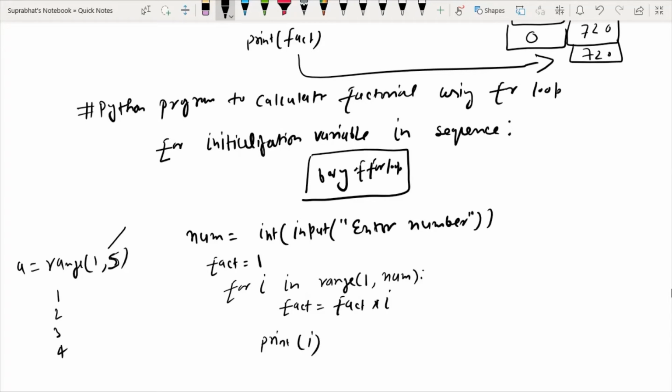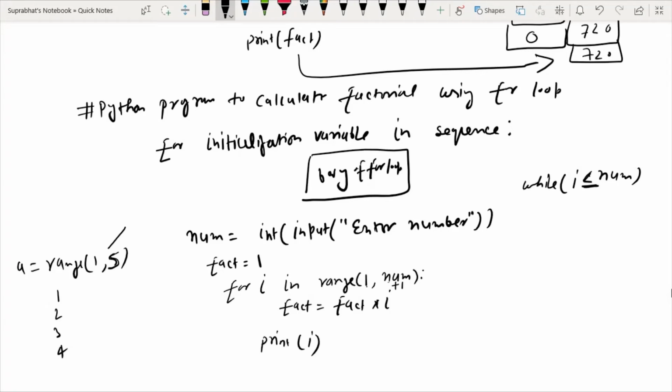So here I am starting from 1, and in the while loop what condition had I given? In the while loop I had given the condition while i less than or equal to num. But here I am starting from 1 and the last point is less than num, because num will not be included. So I have to take num plus 1 here, so that it will go from 1 to num. We will check it in practical in PyCharm so that you will understand.